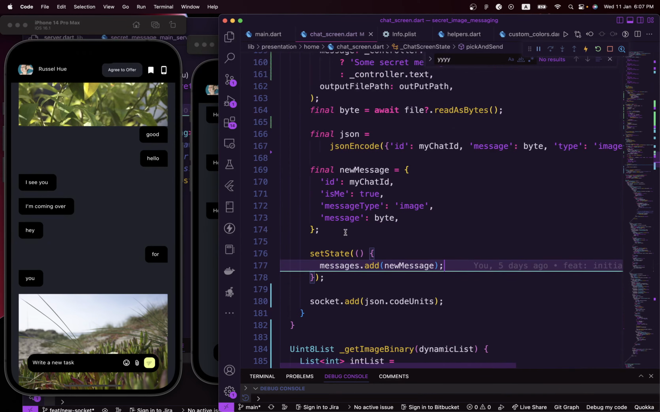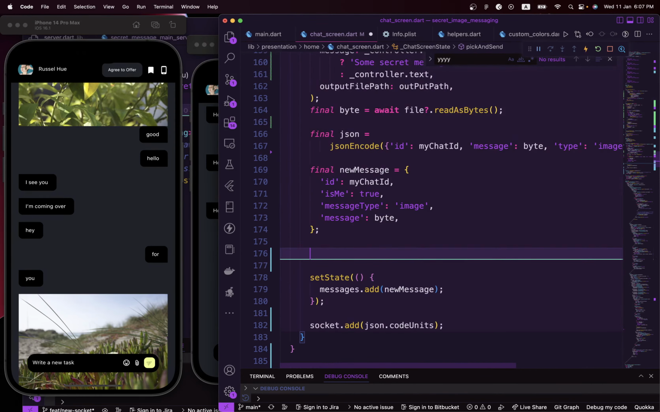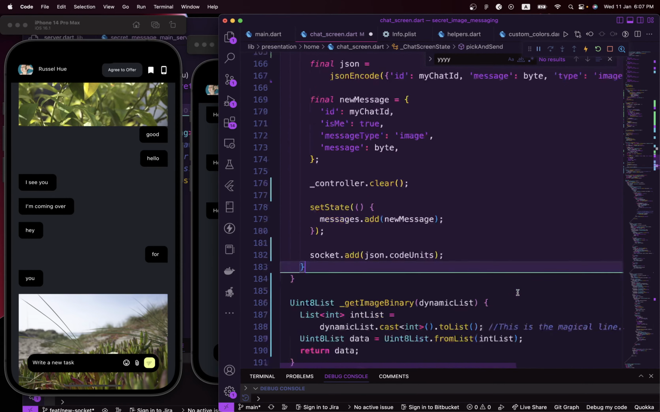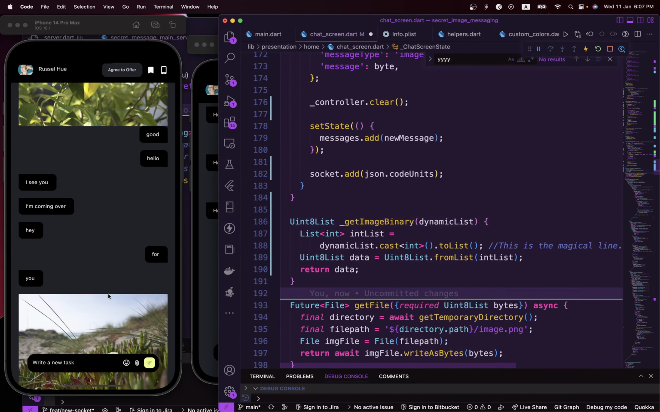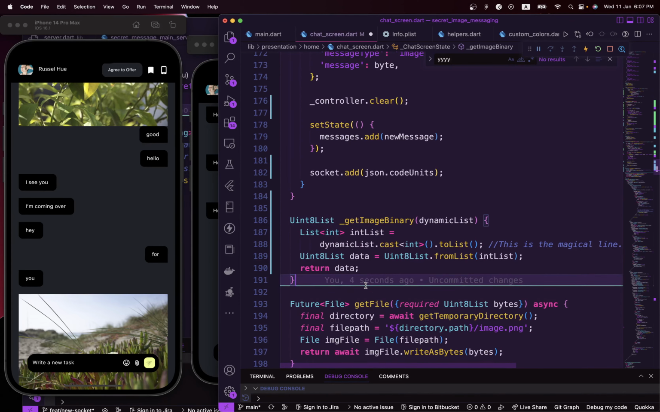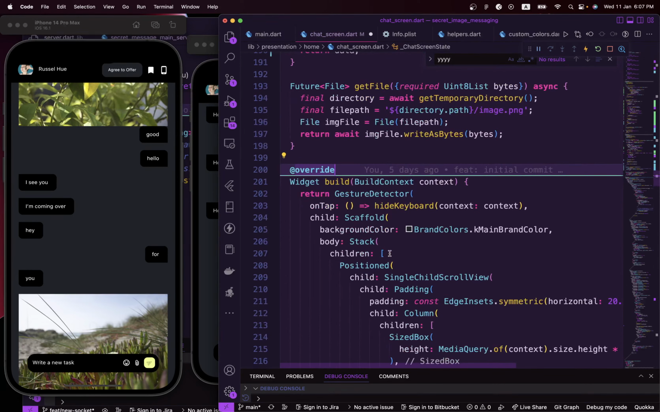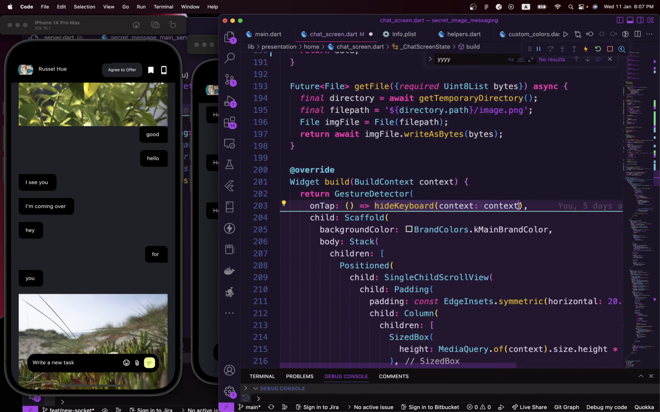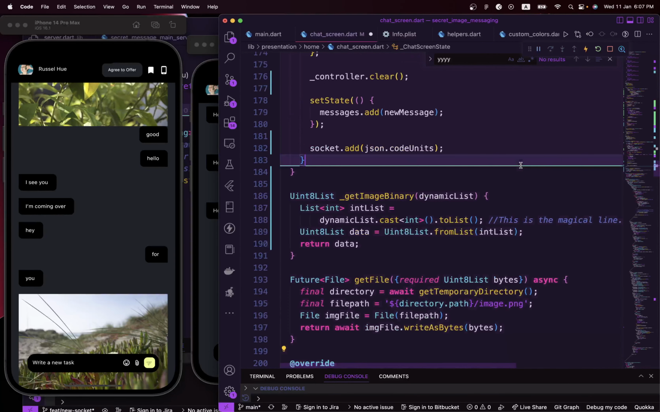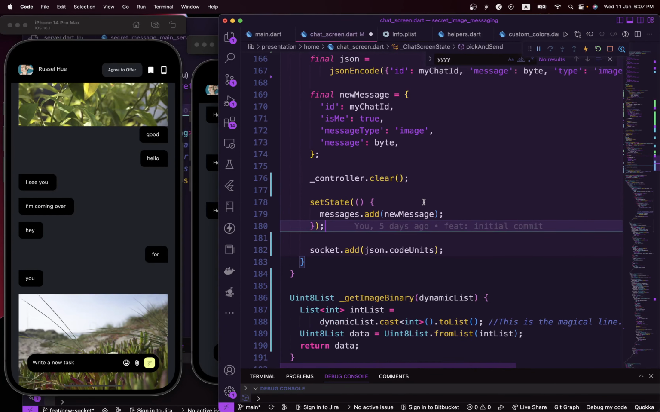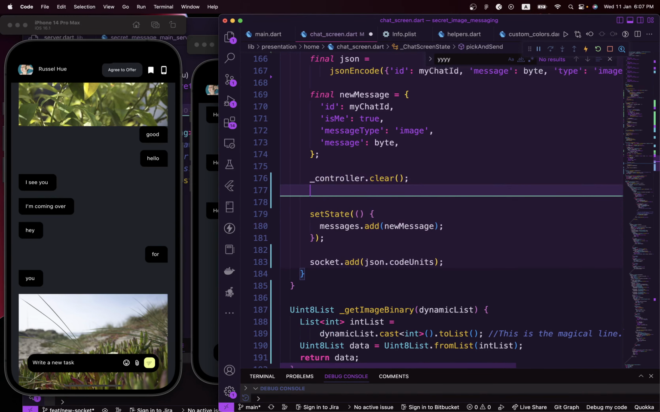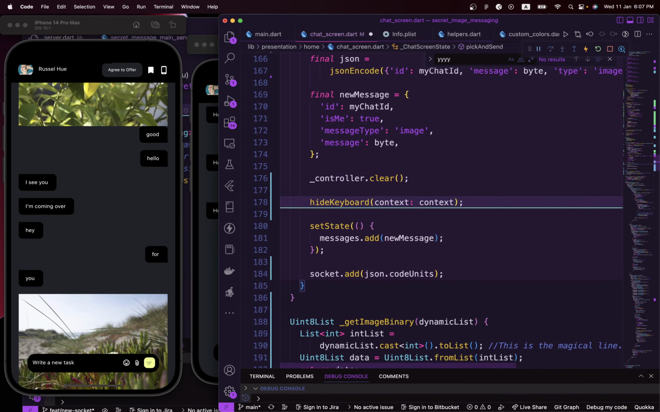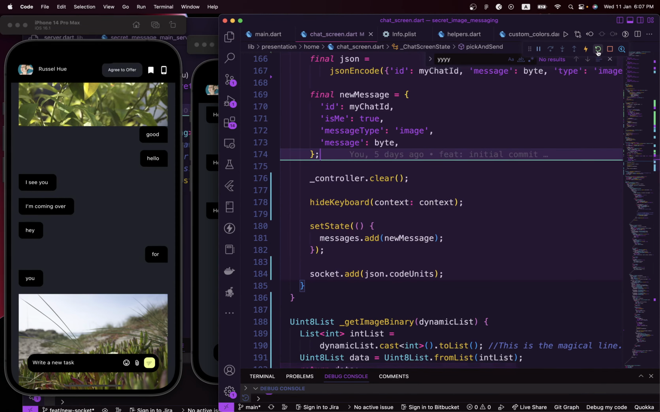Before we call this, I also just want to be able to call controller dot clear on whatever text we have inside our text input. Next, other stuff we also want to do is to be able to dismiss our keyboard. Yeah, we can just call this hide keyboard after that. So you can actually do the same stuff here. So right now let's restart this and see if this is going to work.